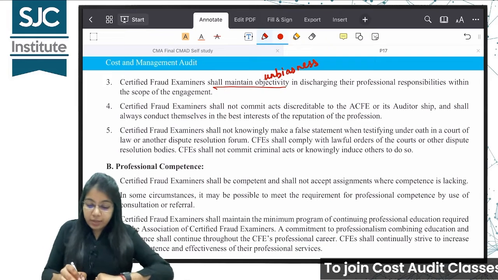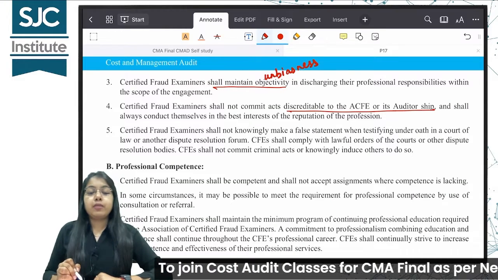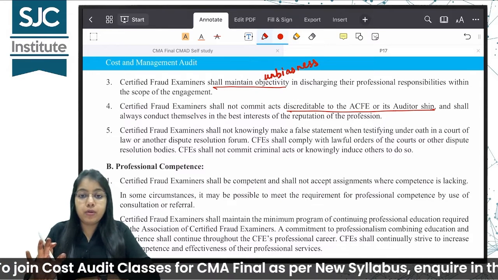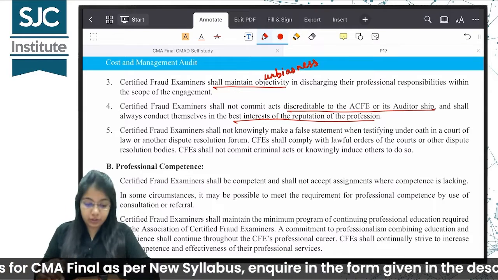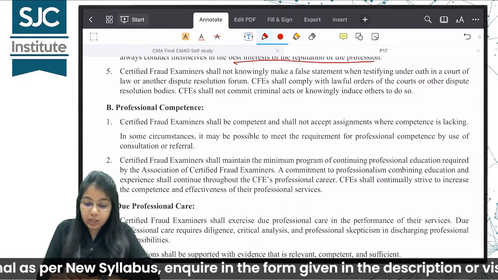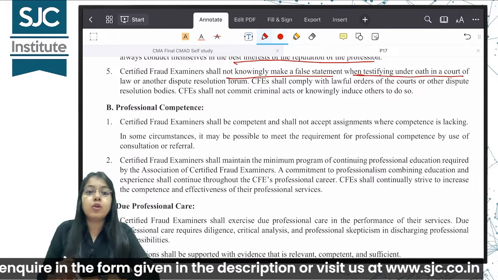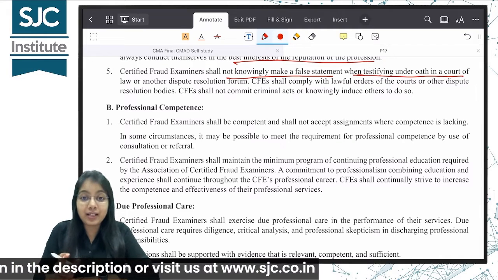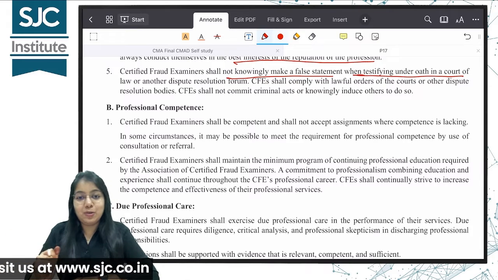They should not commit acts discreditable to the ACFE or its auditorship. ऐसा कोई काम नहीं करना है जिससे ACFE की reputation खराब हो. Okay? We should work in the best interest of the reputation of the profession. CFE shall not knowingly make a false statement when testifying under oath in a court of law. Of course, आपको गलत स्टेटमेंट नहीं देनी. आप तो फोरेंसिक ऑडिटर हैं. आप ही अगर गलत बात बोलेंगे तो जो लोग फ्रॉड कर रहे हैं उनका क्या होगा.